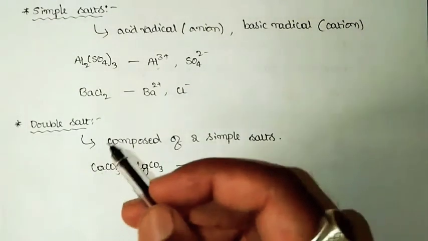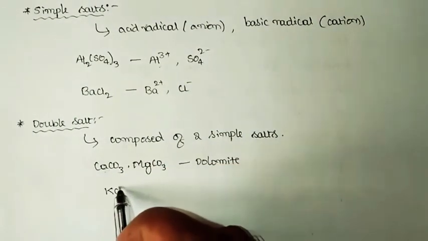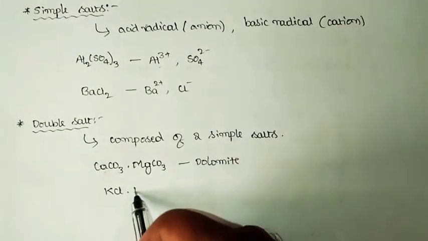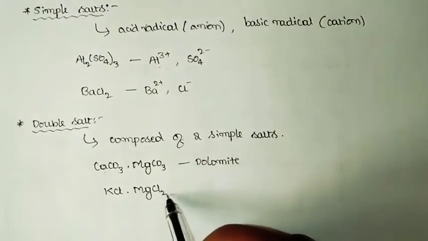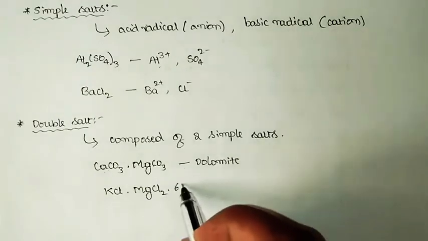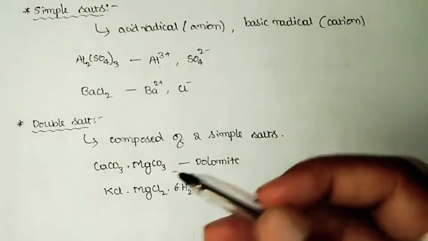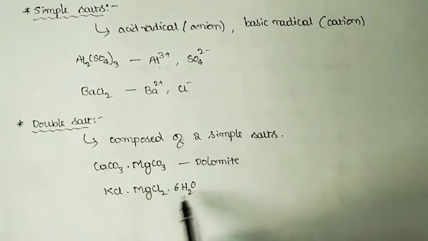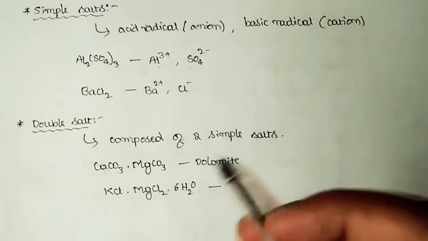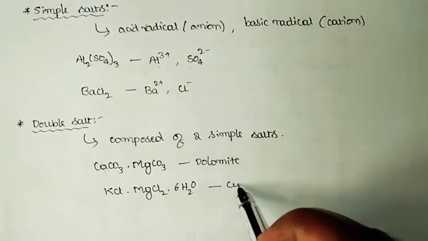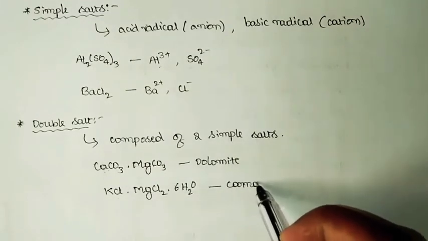We can go with a few more examples. Say KCl is one simple salt, MgCl2 is another simple salt. When they get mixed and hydrated they form the hexahydrate KCl·MgCl2·6H2O. This is another example of a double salt, and it is called carnallite.